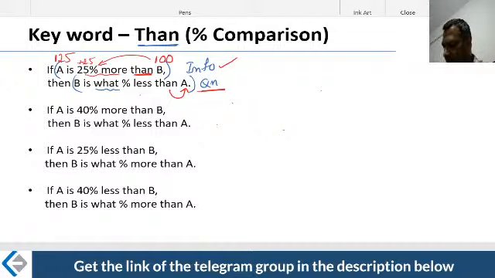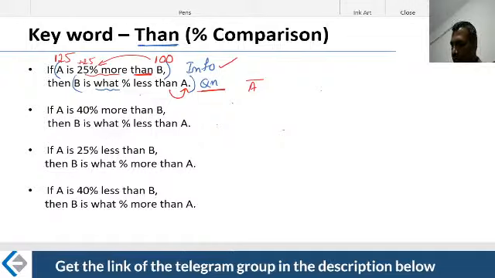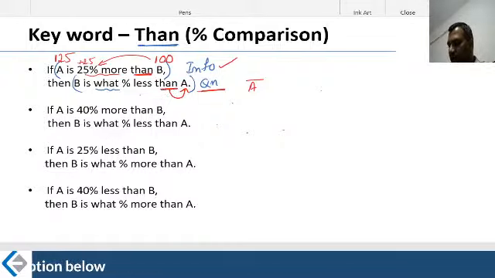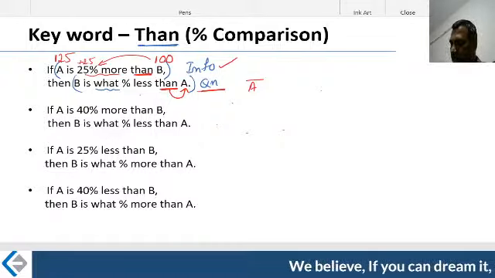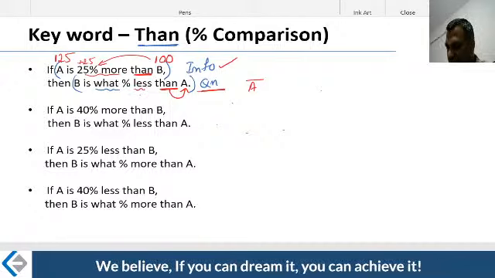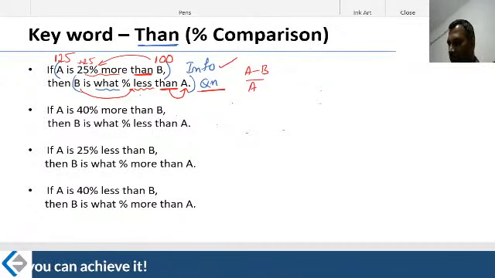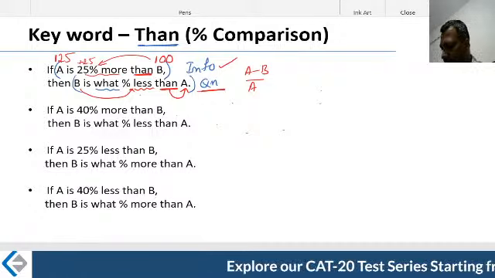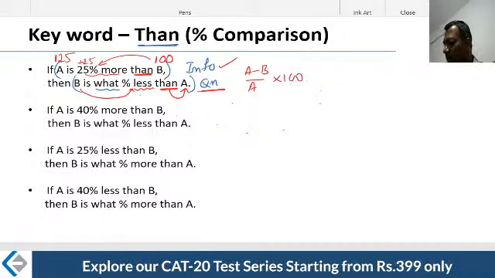What is in the "than" then? A is coming after "than" in the question stem. Therefore, that should be in the denominator. Look at the question stem. What is coming after "than"? A. That's in the denominator. What should be in the numerator? Less. B is less. B is less means what? A minus B. How much less? 25 less. That is nothing but (A minus B) into 100. That is the required calculation.